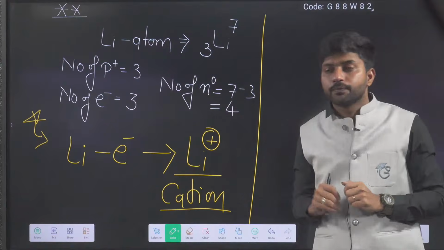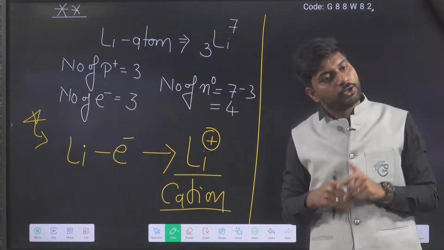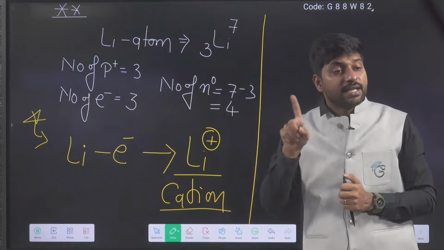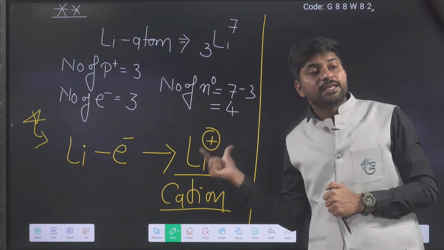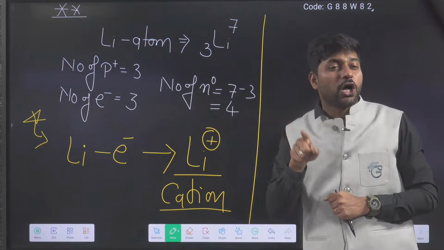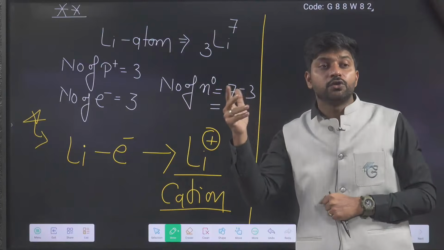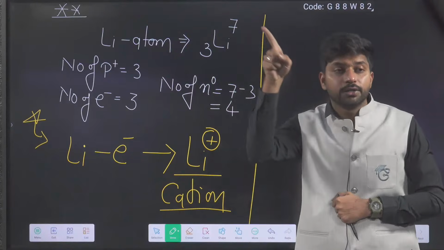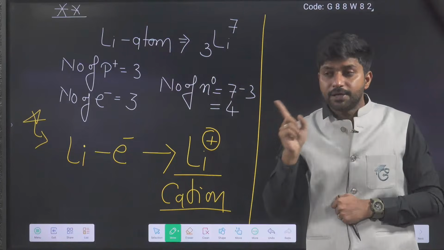True. Second statement: lithium plus formed by accepting one proton to its neutral atom. Then wrong. That does not happen.